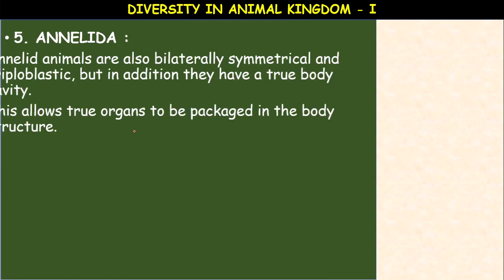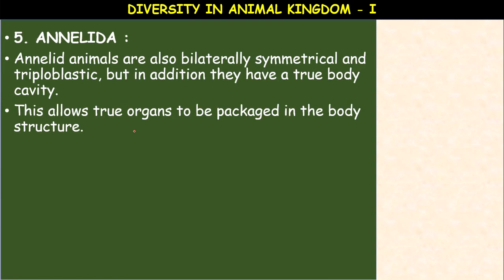Annelida. The annelid animals are also bilaterally symmetrical. What is the meaning of bilateral symmetry? We can divide the animal into two equal halves in only one plane, head to tail. Triploblastic means three germinal layers are present: ectoderm, mesoderm and endoderm. But in addition they have a true body cavity, coelom is present.